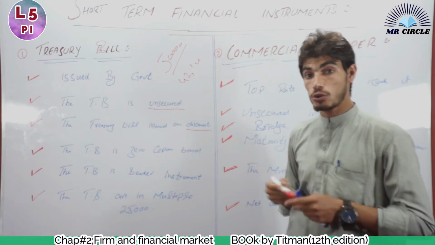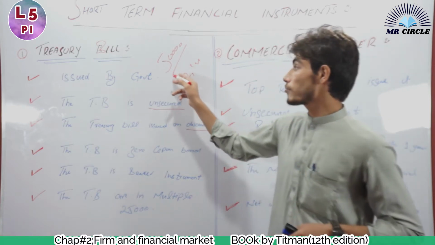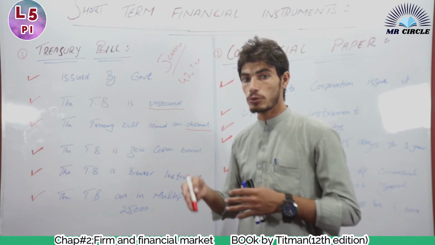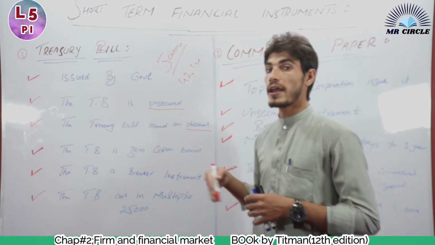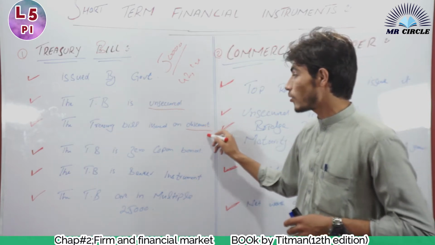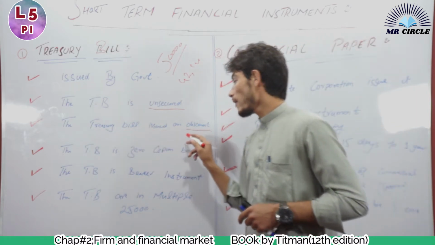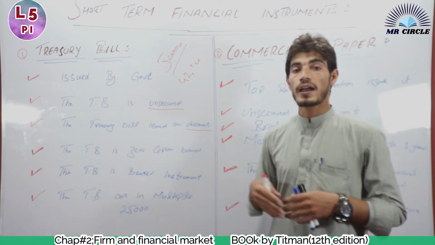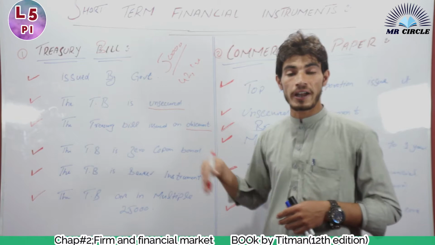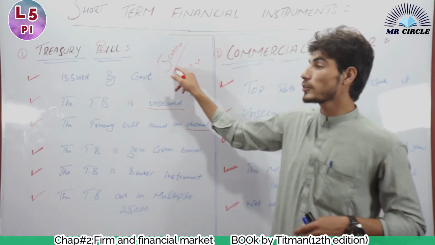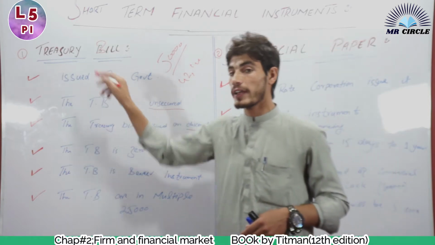The government issues it at a discount. If the face value is 50,000, the government will sell it for 42,000 or 40,000. The remaining 8,000 or 10,000 is the discount on this treasury bill. If the person who purchased it wants to give the treasury bill back to the government, they will collect 50,000, which is the face value.